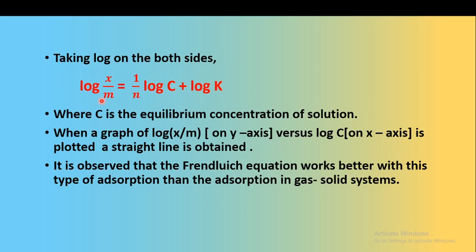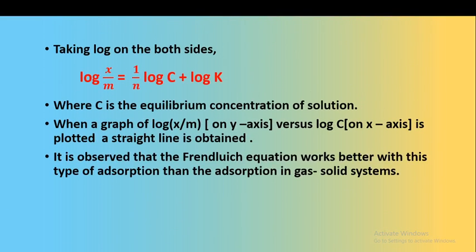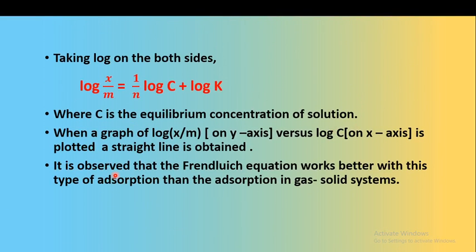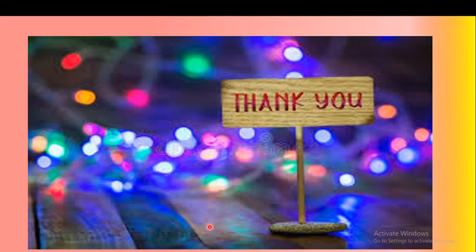If we plot log(x/m) versus log C, we get a straight line having slope 1/n and y-intercept log K. So we can calculate the values of n and K from the straight line. So this was all about the isotherm for adsorption from solution onto solids. In the next lecture we will study the BET isotherm. So thank you.